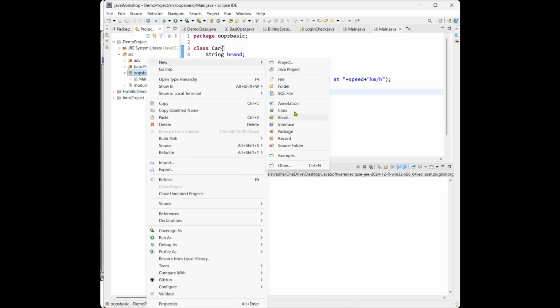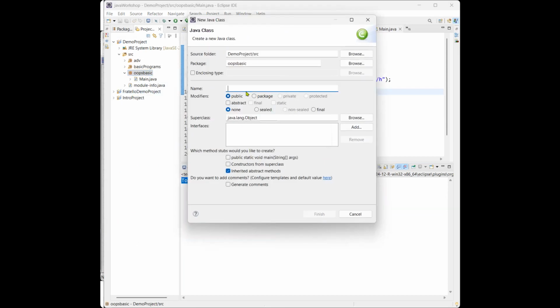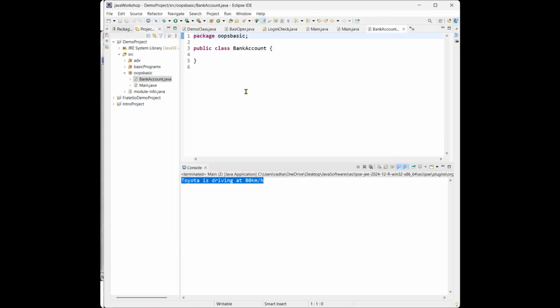New class. Let me create the account as a bank account. This is a basic class: public class BankAccount. Now I will hide some basic details of an account holder. So here I will create one variable as private, a private double.